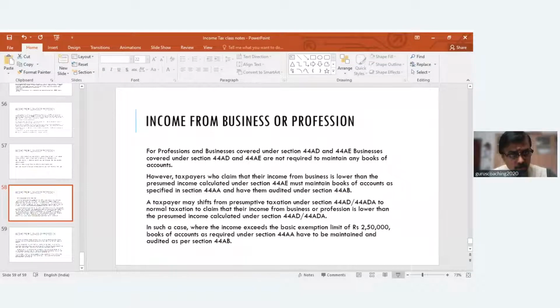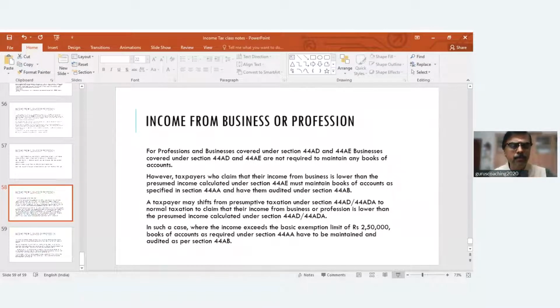Now remember, you have to be very careful here. Your income is 8% of turnover, not tax. So you're running a business, you have got a turnover of 40 lakhs, your income is 8% of 40 lakhs, which is 3,20,000. And 3,20,000, with other heads of income, you add up and pay tax finally based on tax slabs, if you are an individual.